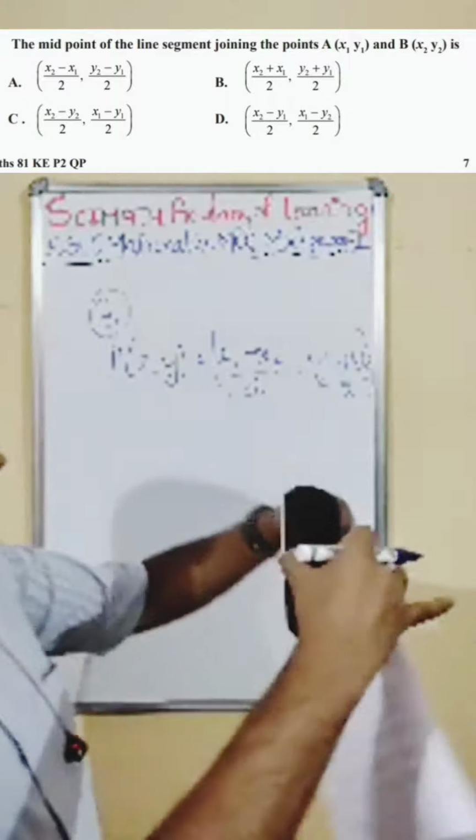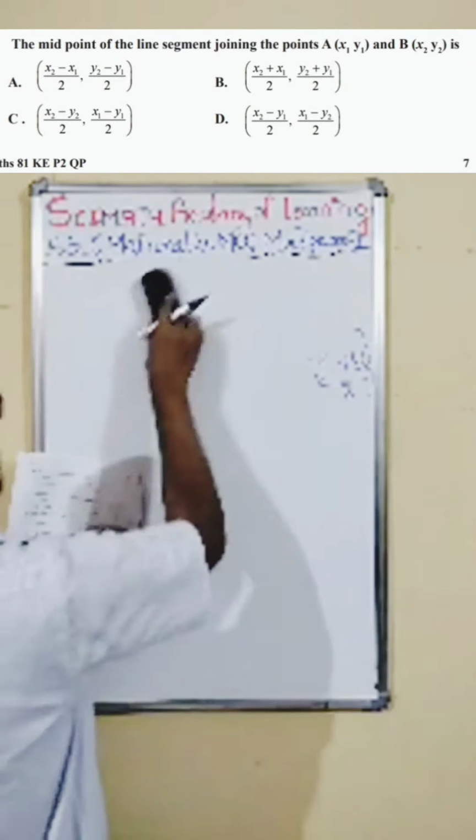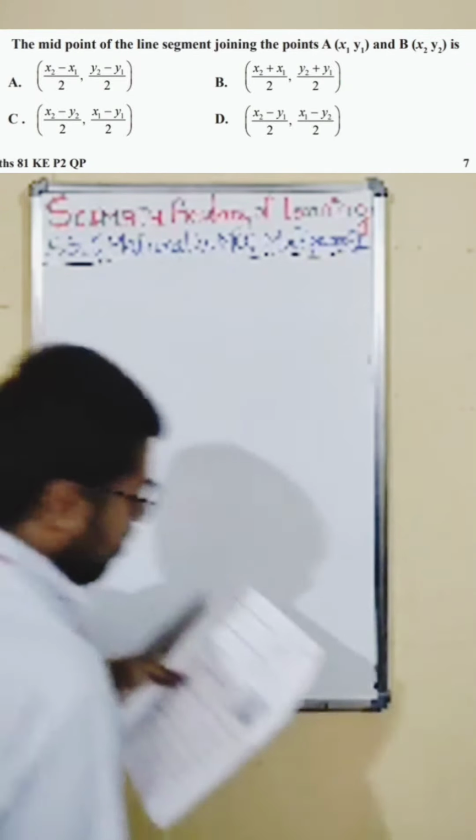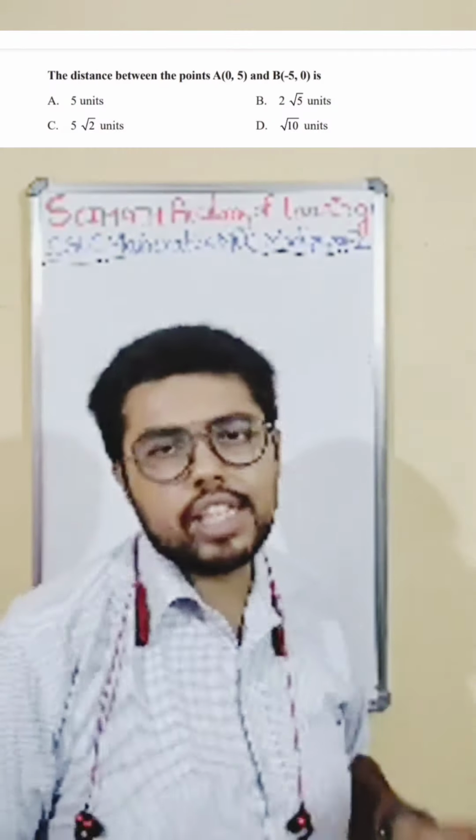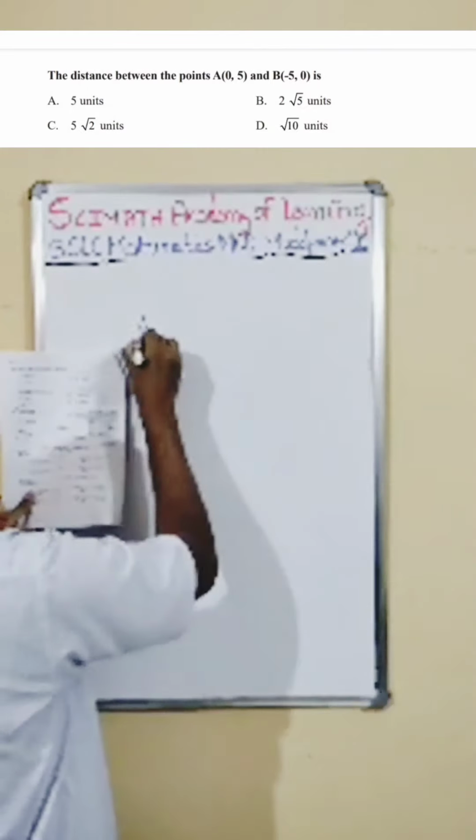Okay, let us go to the next one. Next one is 20th question. So we have come to the mid of our question paper. Okay, the distance between the point. Again, distance formula direct. Okay, the points are given.